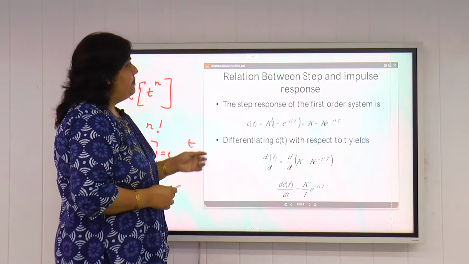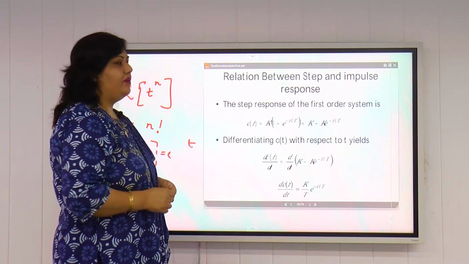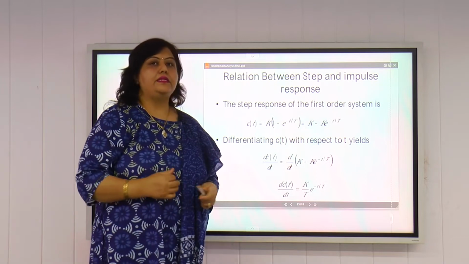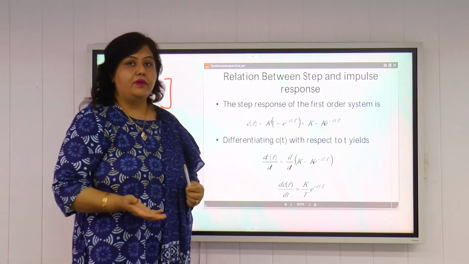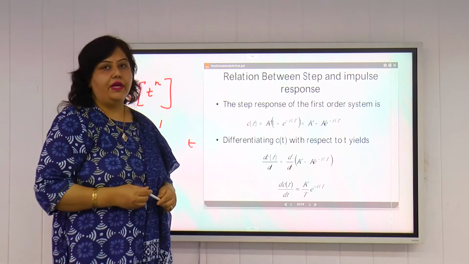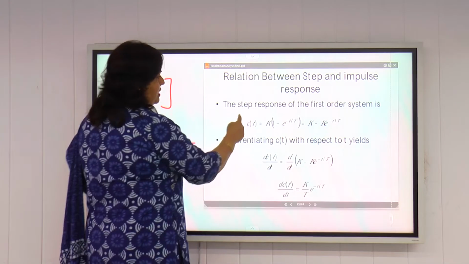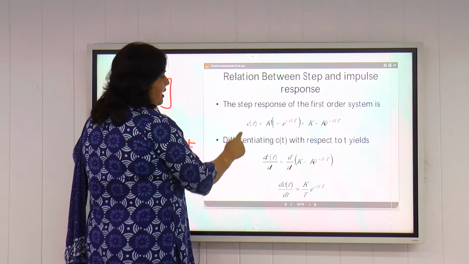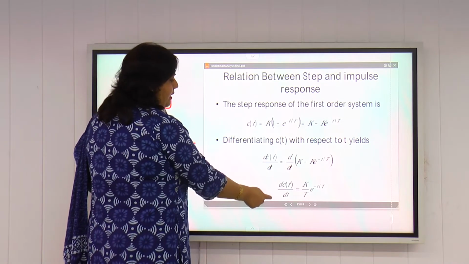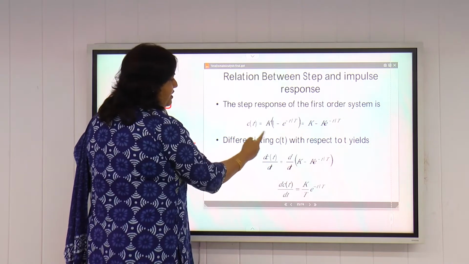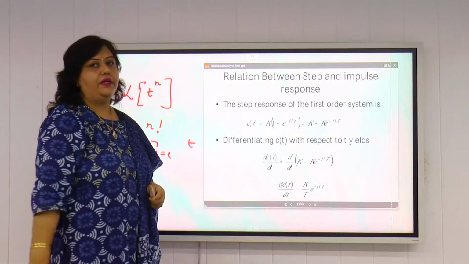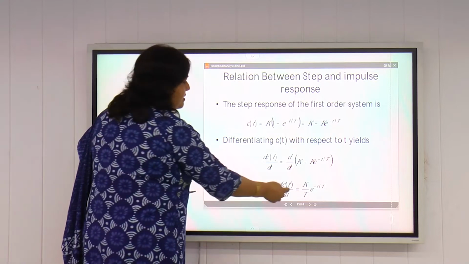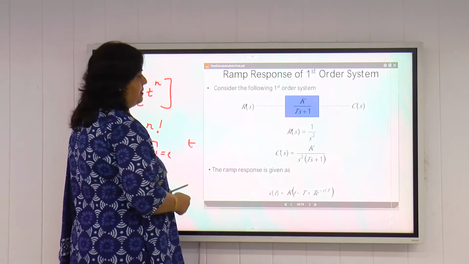Now what is the relationship between step and impulse response? As I have already told you, when you integrate an impulse signal, you get the step signal. Similarly, if you integrate the impulse response, you will get the step response of any first order system. So the step response of a first order system is this. If we differentiate it, we will get the impulse response. So we differentiate both sides. dC(t)/dt comes out equal to k/T times e raised to the power minus t/T, and this is known as the impulse response of the system.